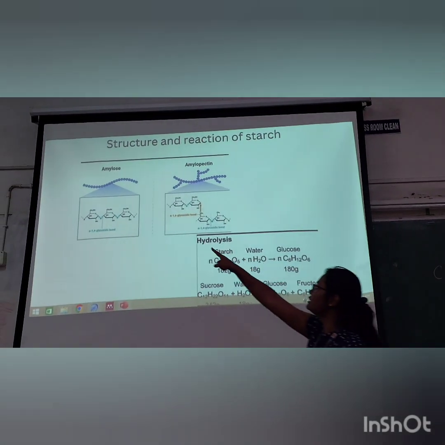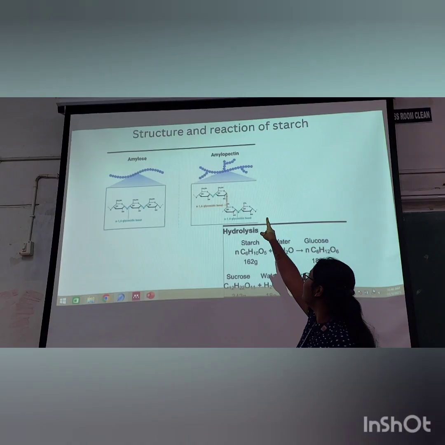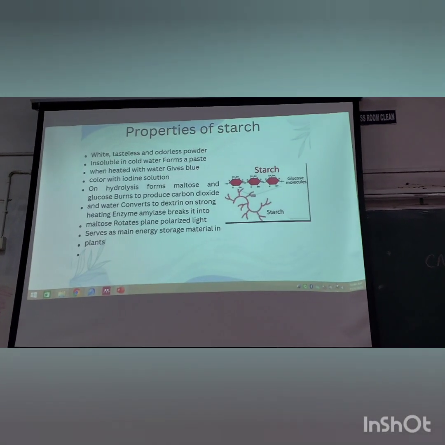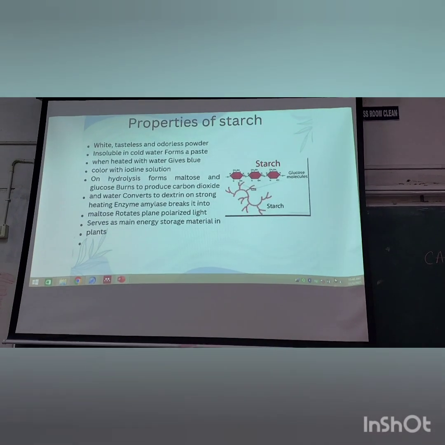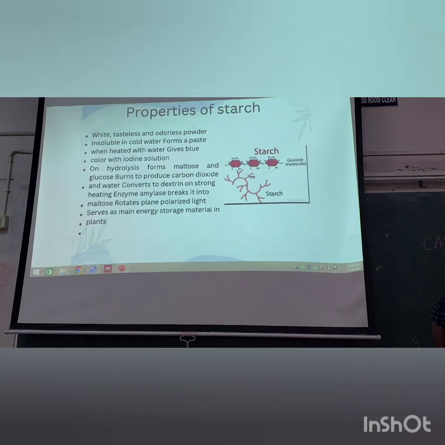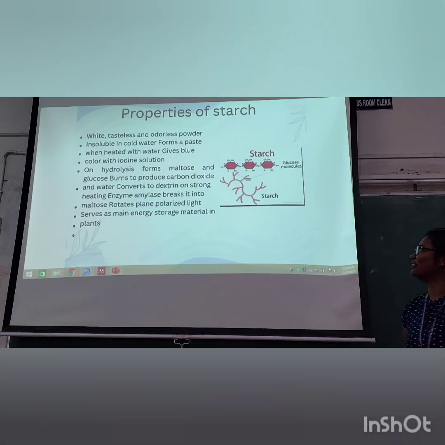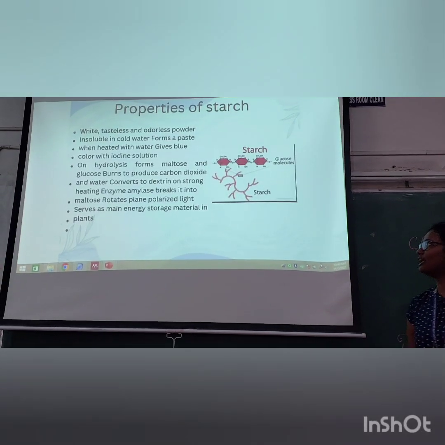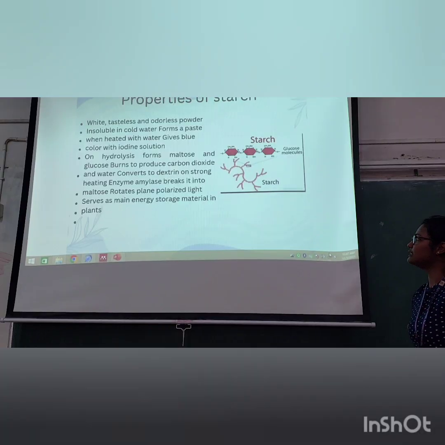Amylose. See, amylose is a single chain, that is simple, and amylopectin is a branching structure. Properties of starch. Starch is a white, tasteless, and odorless powder. It is insoluble in cold water and forms a paste when heated with water. It gives blue color with iodine solution. On hydrolysis, it gives maltose and glucose.